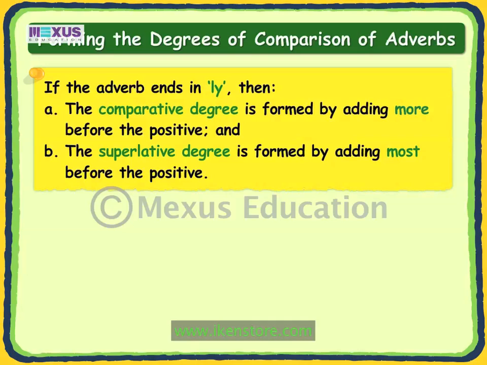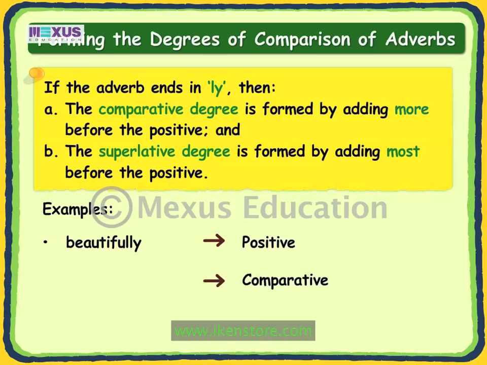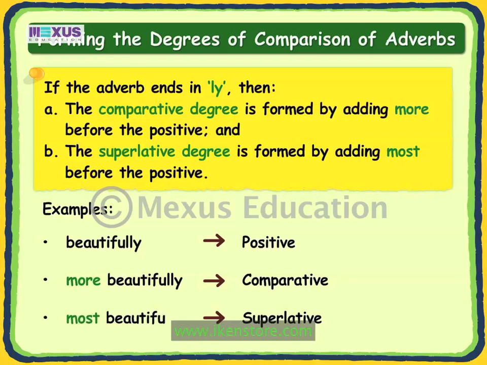Let us take an example of the adverb beautifully ending in ly. The adverb beautifully is in the positive degree. The comparative more beautifully is formed by adding more before the positive. The superlative most beautifully is formed by adding most before the positive.